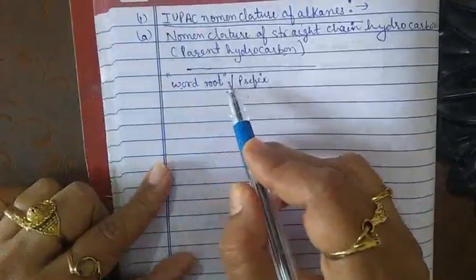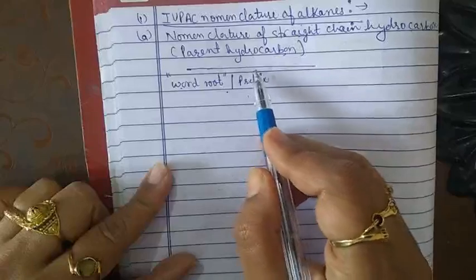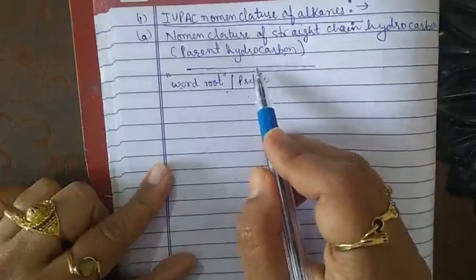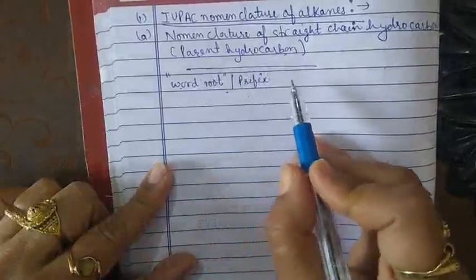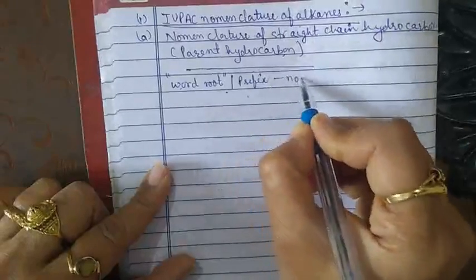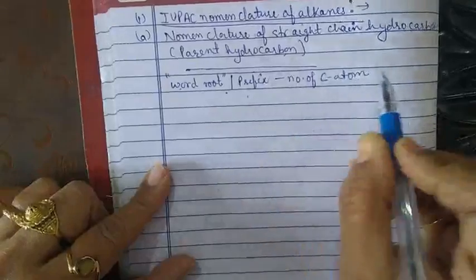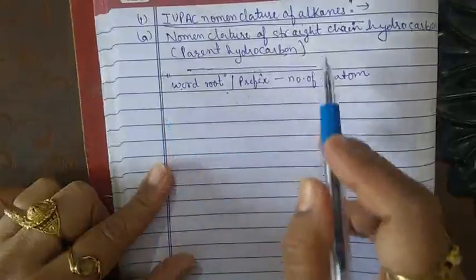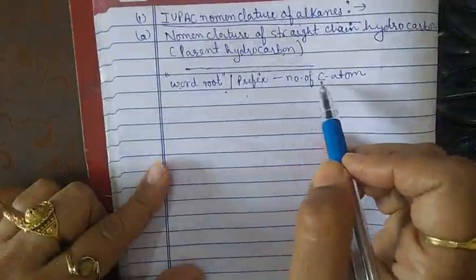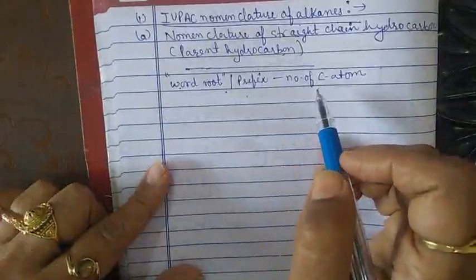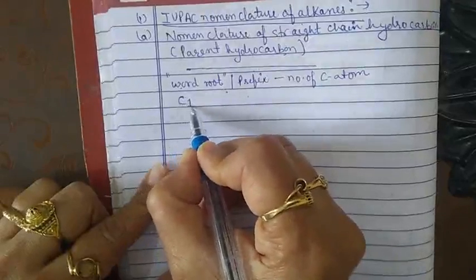The word root or prefix indicates the number of carbon atoms present in that chain.